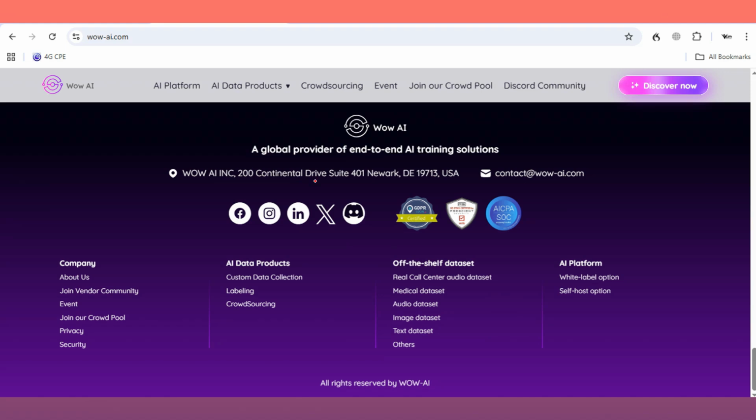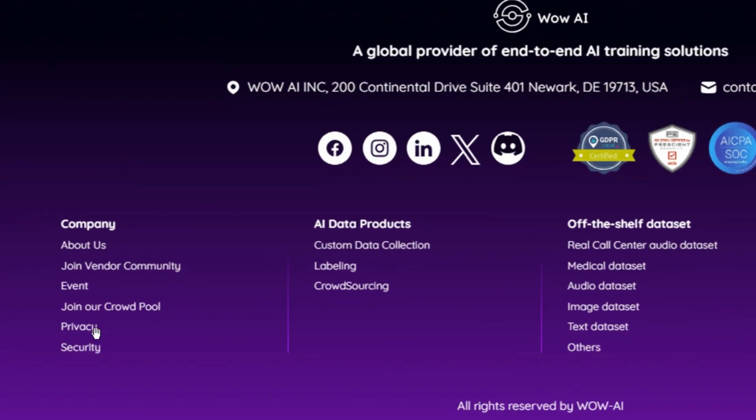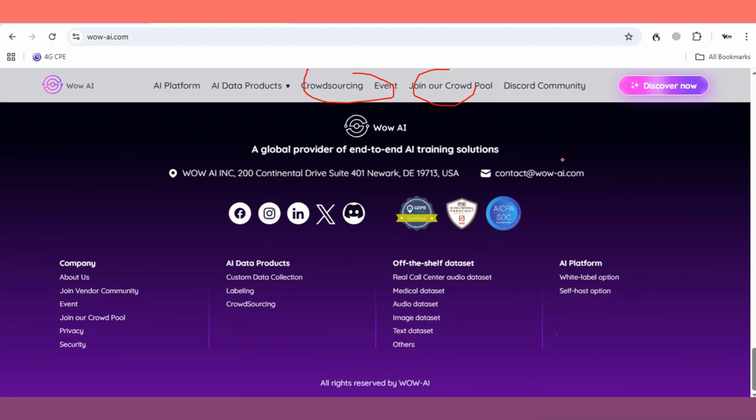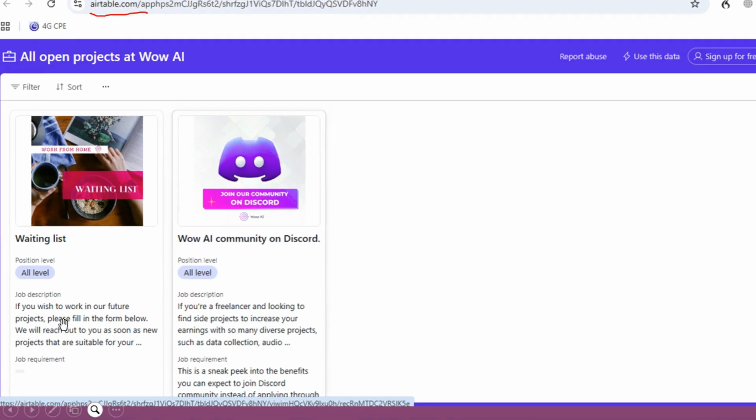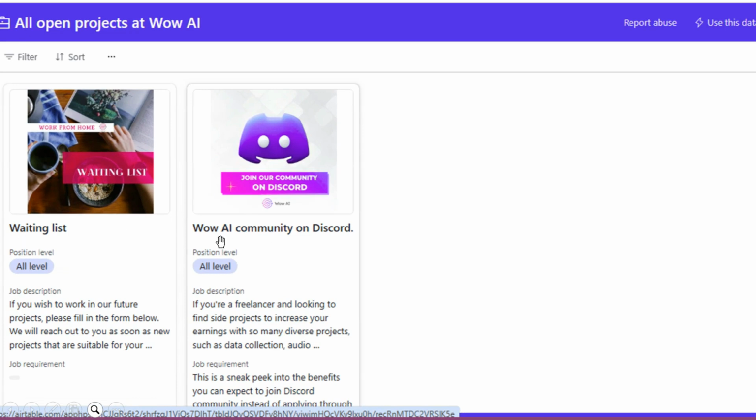So assuming that you want to participate on this platform and you want to join, you can either click this option right here or this one right here, or even this one called join our crowd, right? Now, if you click on join our crowd, this will take you to airtable.com right here. And then we will see two options: you've got the waiting list and then you have the Discord.